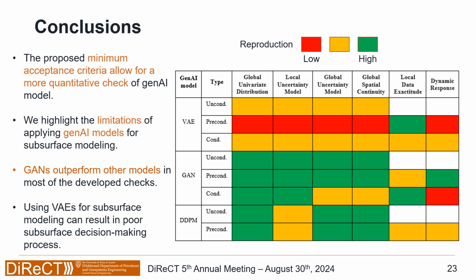We see here the limitations of each model and where we should be cautious while using it. GANs outperform other models in the majority of tasks. Using VAEs for subsurface modeling can result in a poor decision-making process, as they tend to underestimate the recovery factor and suffer from mode collapse, which can lead to wrong investment decisions.